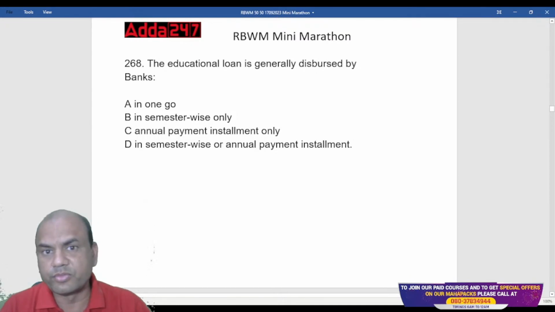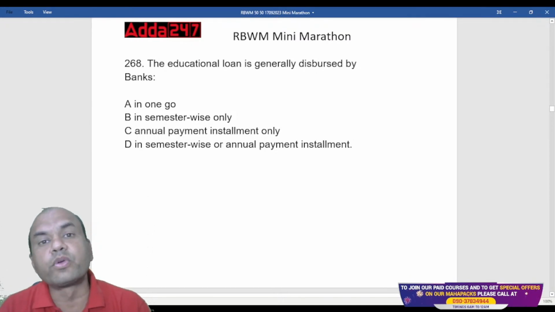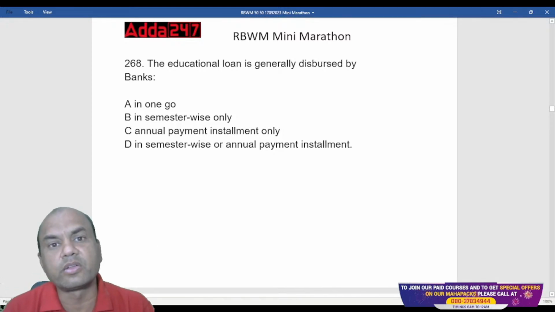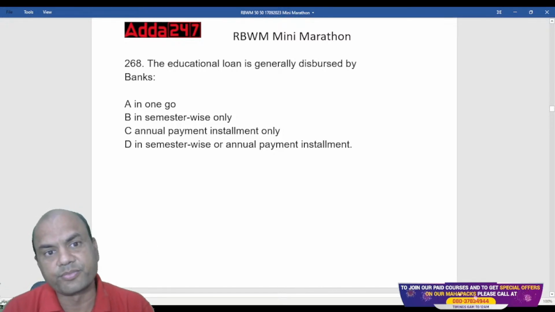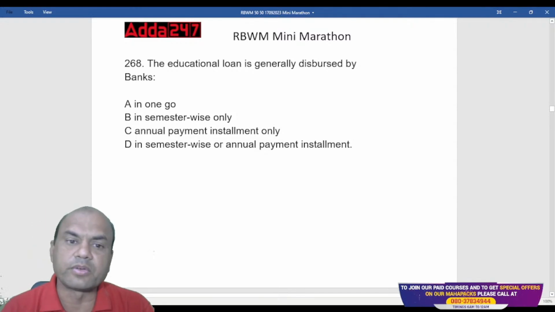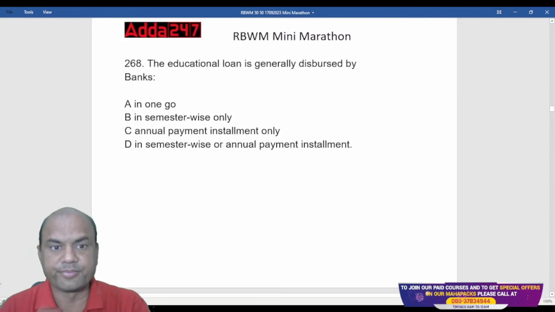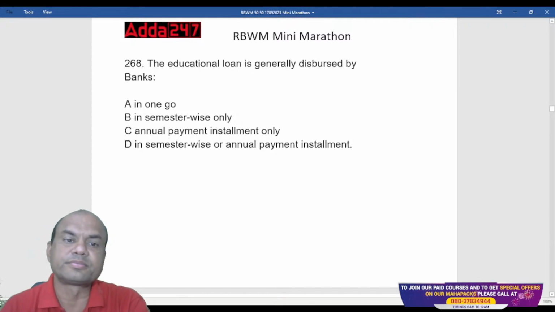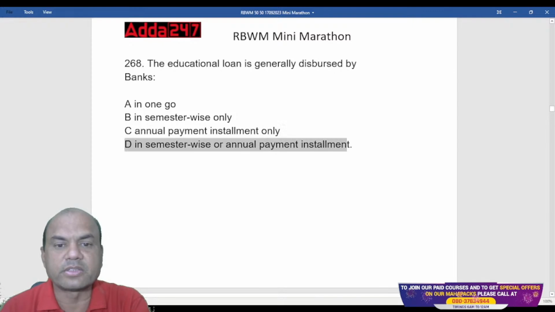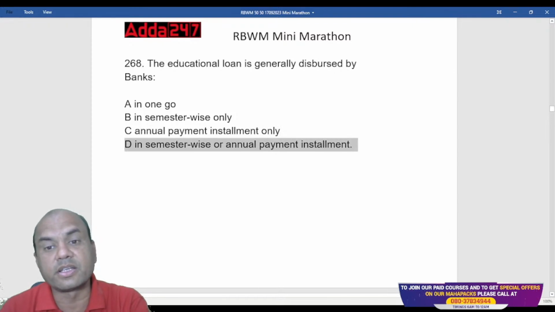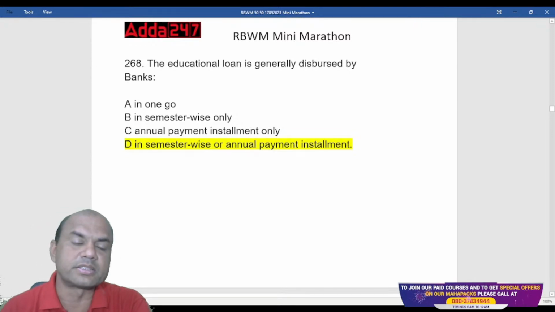One go? Suppose my course is for 4 years, why should I start interest from the first day on all the 4 years of the course? So it should be disbursed semester wise or annually, whatever is preferable, whatever is decided between the bank and the customer.